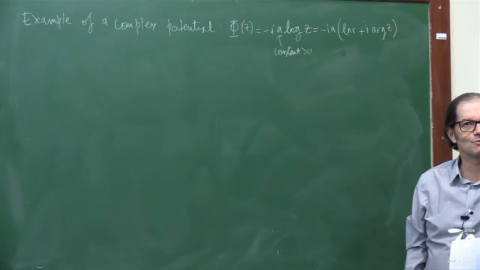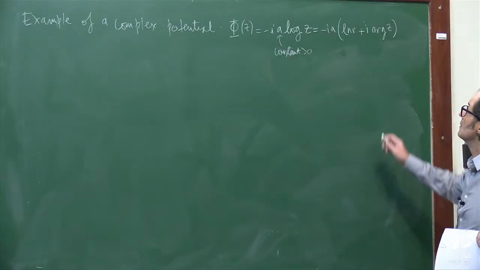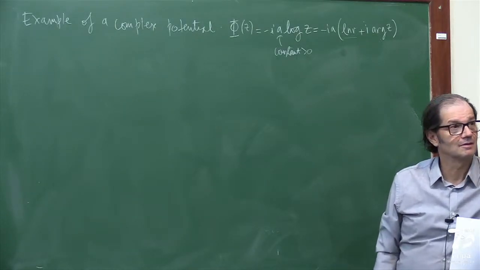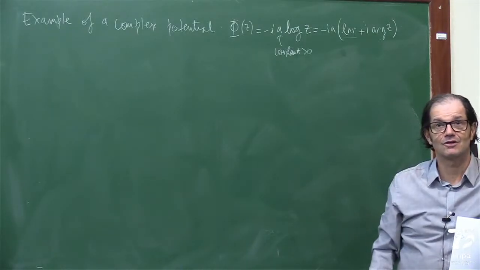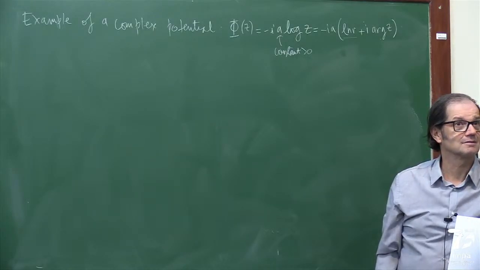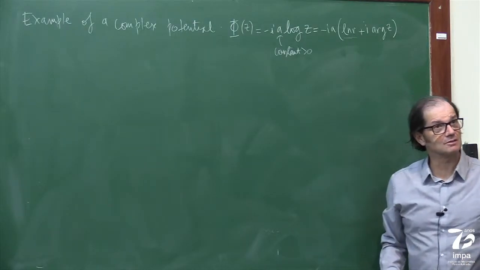A connection with what we already saw, when we started elliptic equations, that is Laplace's equation. Who is this guy here? ln of r. Yes, very good. That's the Green's function for the 2D Laplacian. So this is the Green's function for the 2D Laplacian.